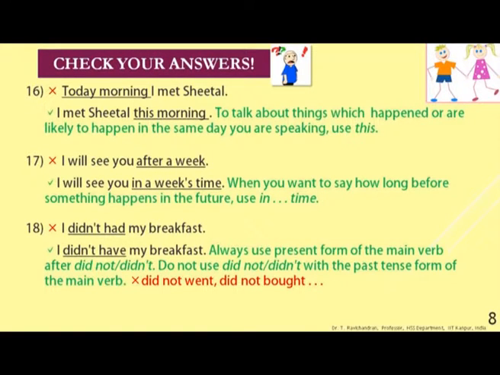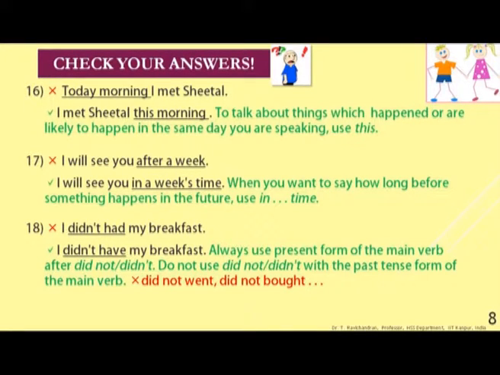The explanation is: to talk about things which happened or are likely to happen on the same day you are speaking, use this. Next one: I will see you after a week. "After a week" is wrong usage. Correct one: I will see you in a week's time. When you want to say how long before something happens in the future, use "in dash time", that is, in a week's time, in a month's time, in a year's time, in a fortnight's time.